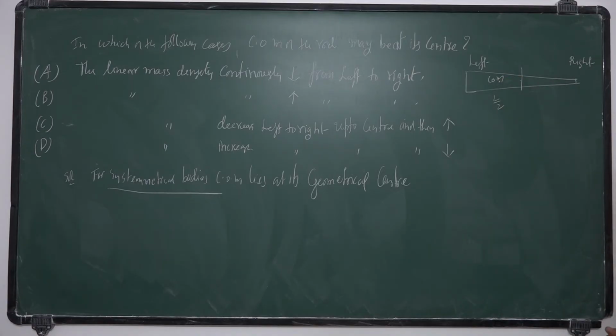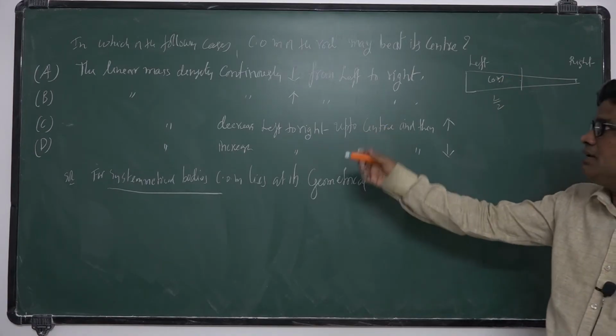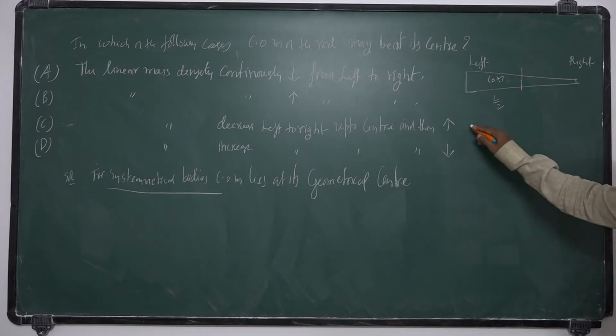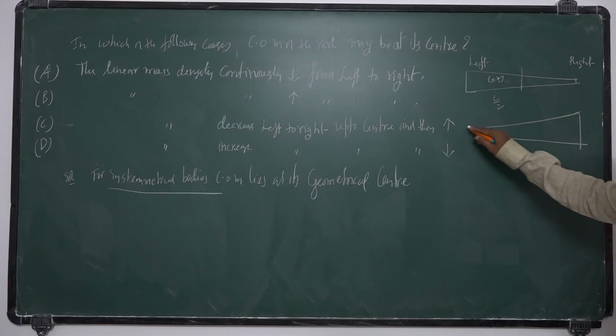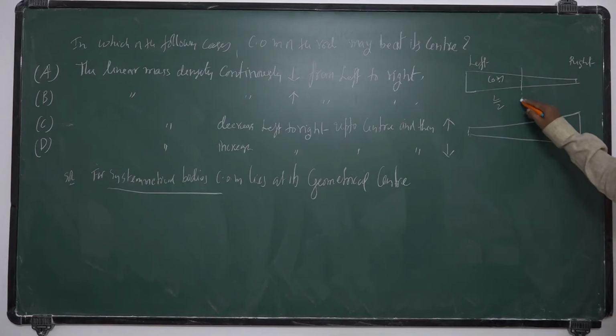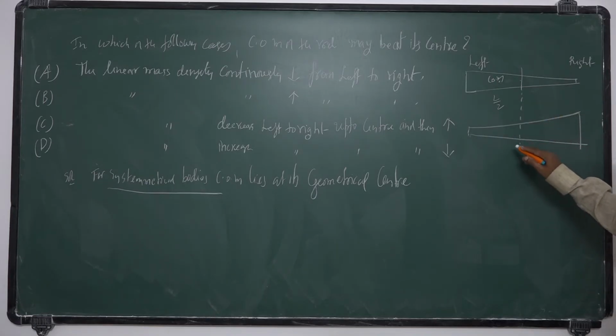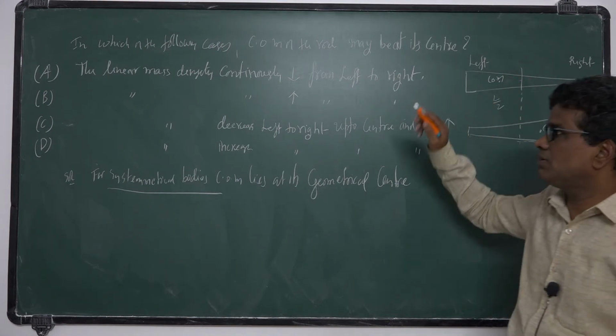If the linear mass continuously increases, it is reversed. The center of mass lies towards the heavier mass. So this one is also wrong.